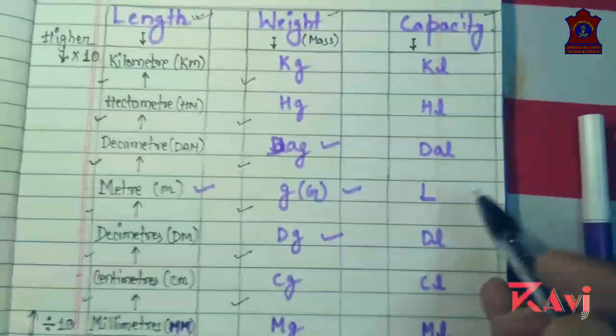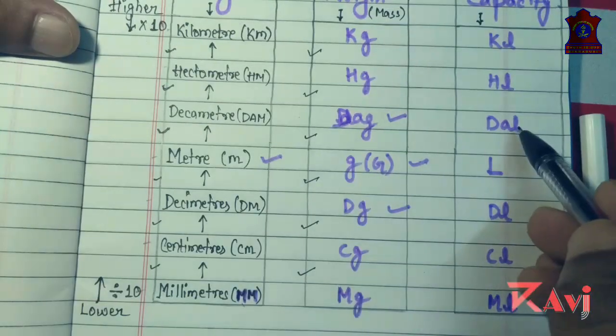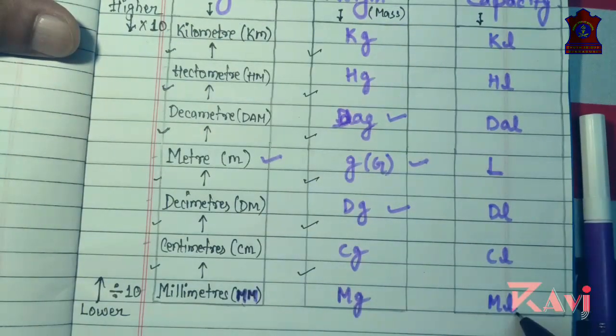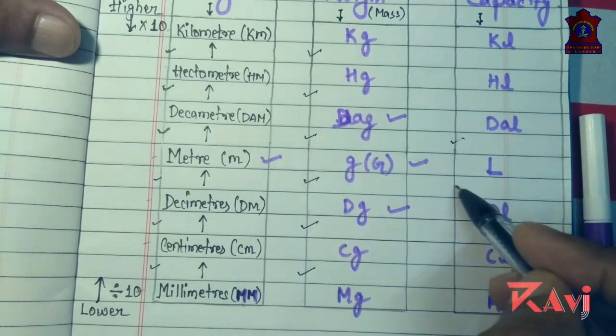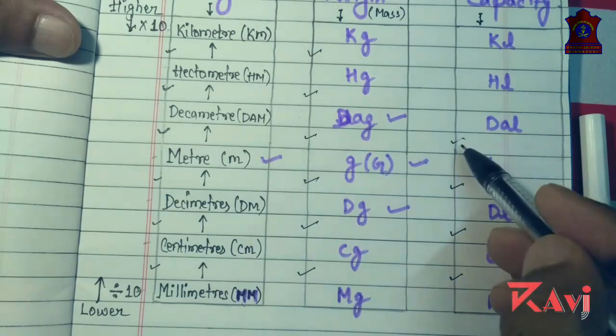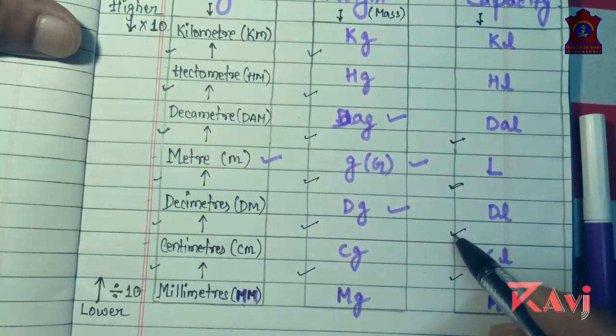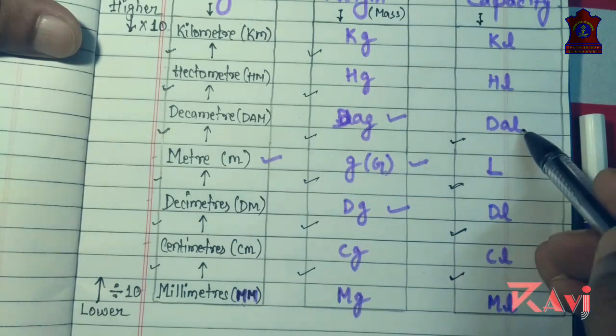Similarly, if somebody is asking you how many milliliters are there in 1 decaliter, multiply 10, 100, 1000, 10,000. 10,000 milliliters make a decaliter.